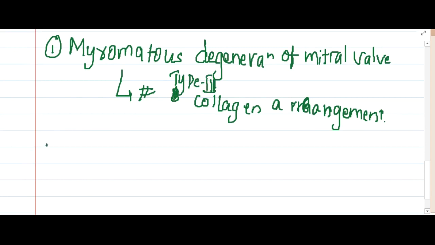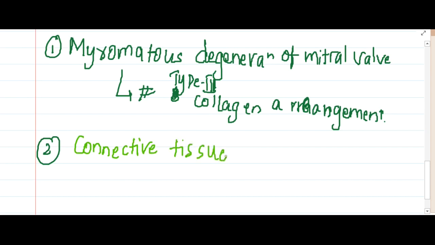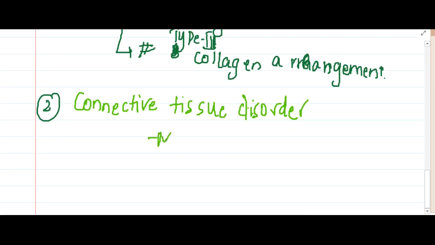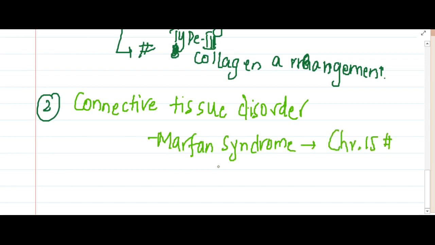The second cause of mitral valve prolapse is any connective tissue disorder which causes a defect in collagen or any component of connective tissue, like Marfan syndrome. If you remember, Marfan syndrome occurs due to a defect on chromosome 15. Here the defect is present in the protein fibrillin 1.